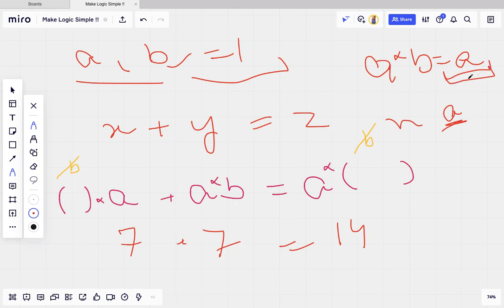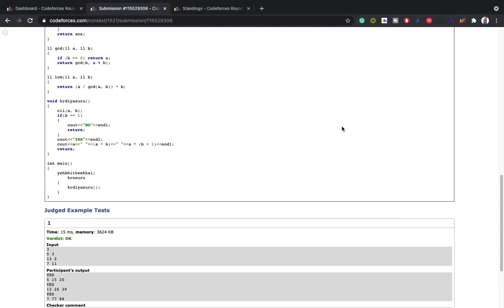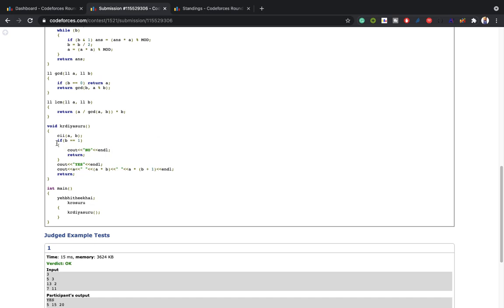Then this condition will be false because all the numbers will become nearly good, or all the numbers will become good. We will not get exactly one good and two nearly good. So this condition may break the question. This is an edge case: if b equals 1 we print no, otherwise we can get yes.